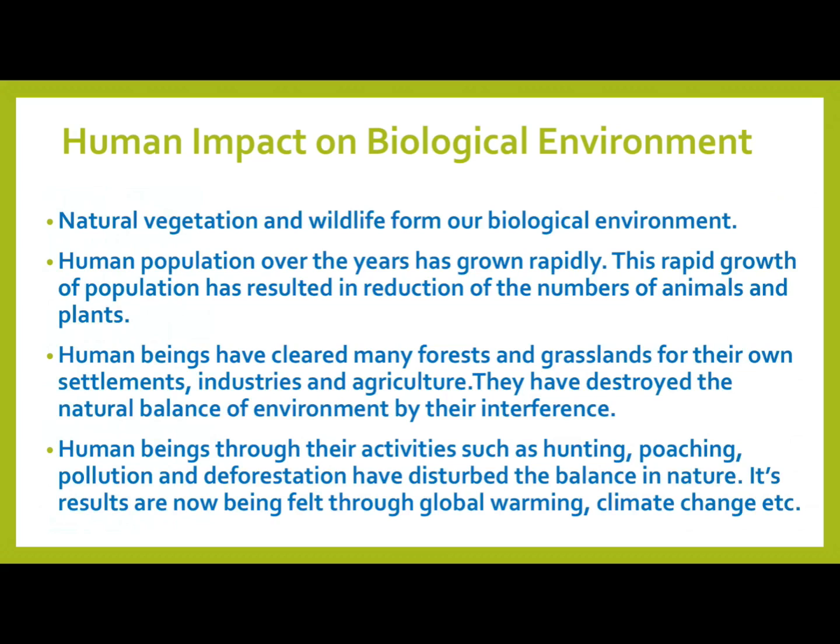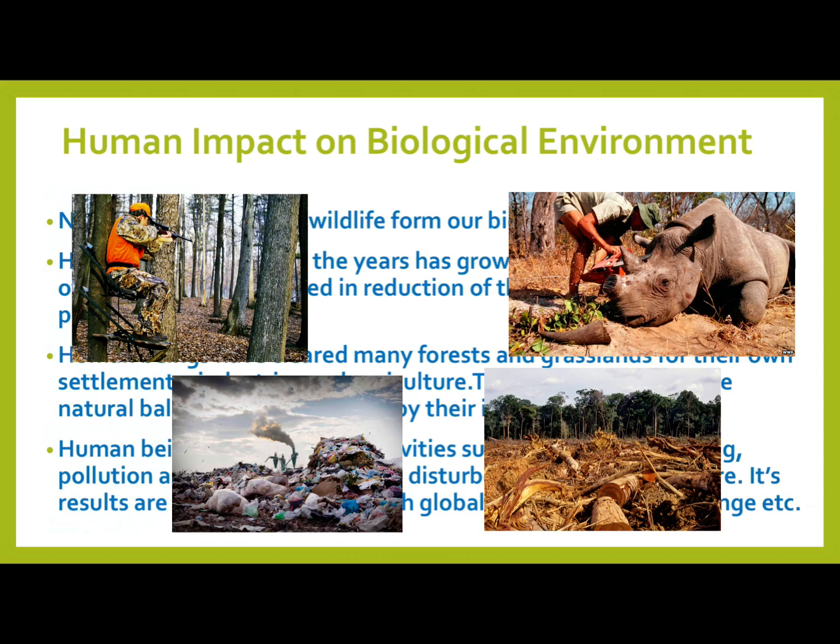Dear students, we all know human beings have cleared many forests and grasslands for their own settlements, industries, and agriculture. They have destroyed the natural balance of environment by their interference. Human beings, through their activities such as hunting, poaching, pollution, and deforestation, have disturbed the balance in nature. Its results are now being felt through global warming, climate change, etc.